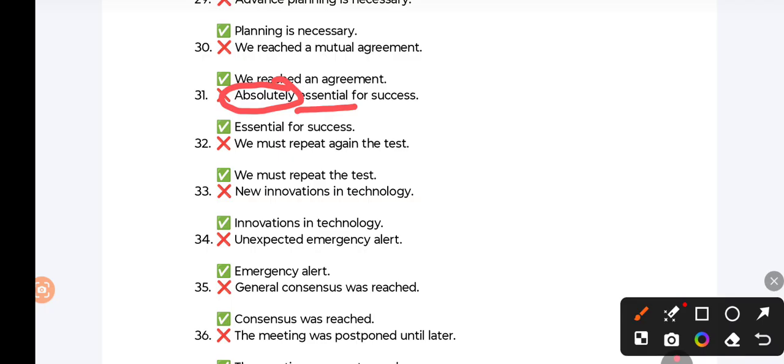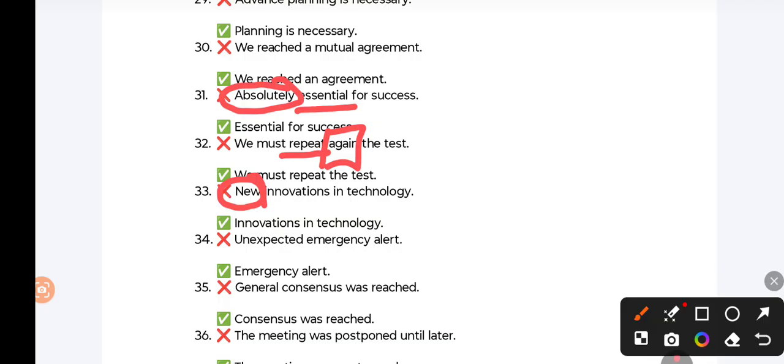"Essential for success." "We must repeat again the test." The repetition itself is something that we are doing again. So the use of the word "again" is useless here. "We must repeat the test." "New innovation in technology." Here the word "new" is superfluity. Simply say "innovations in technology."